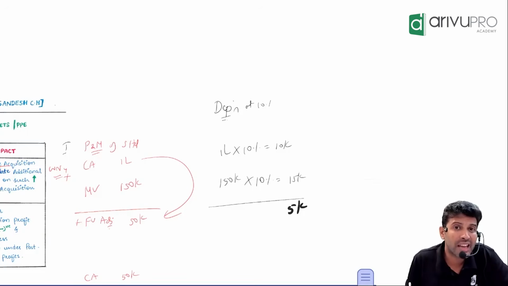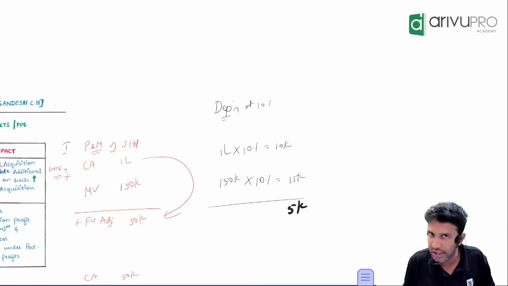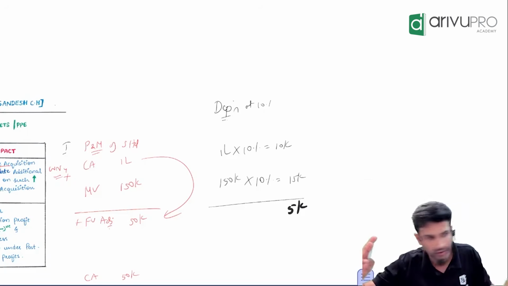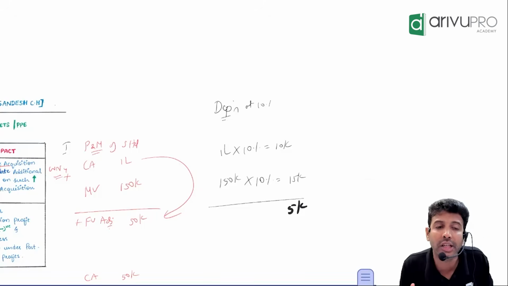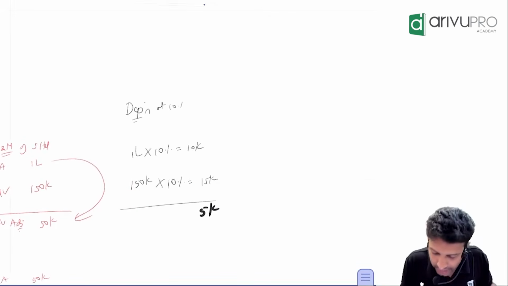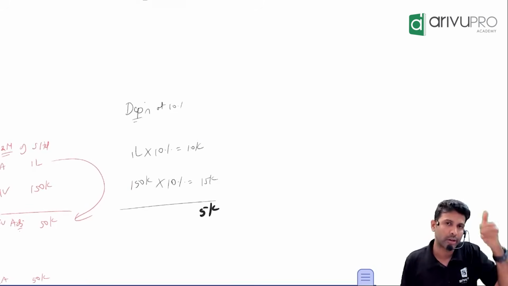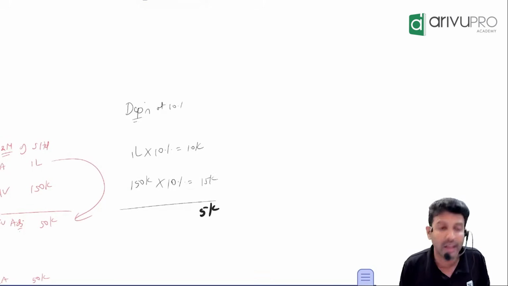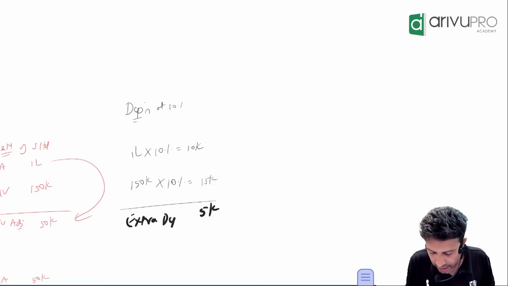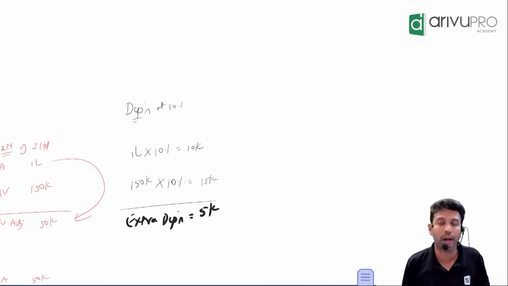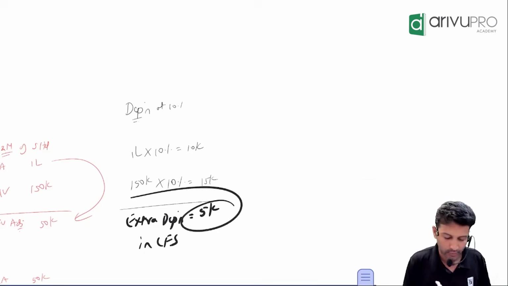Is it a mistake or are these all CFS adjustments? These are all consolidation adjustments. No, nothing wrong here. The subsidiary has not made any mistake. It is only a pure consolidation adjustment. The subsidiary considered 10,000, but for consolidation purpose, we have to consider 15. So how much extra depreciation do we need to account now, and where? In the CFS. How much? 5,000.